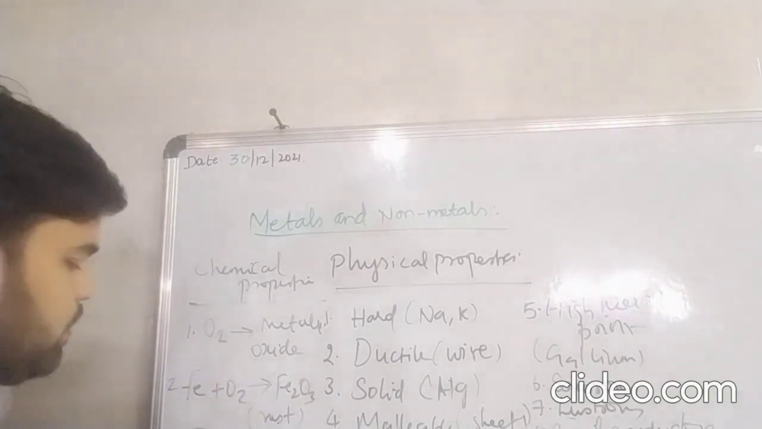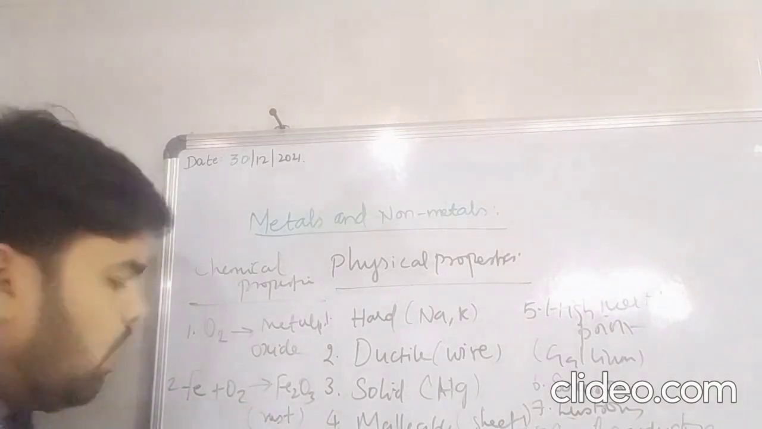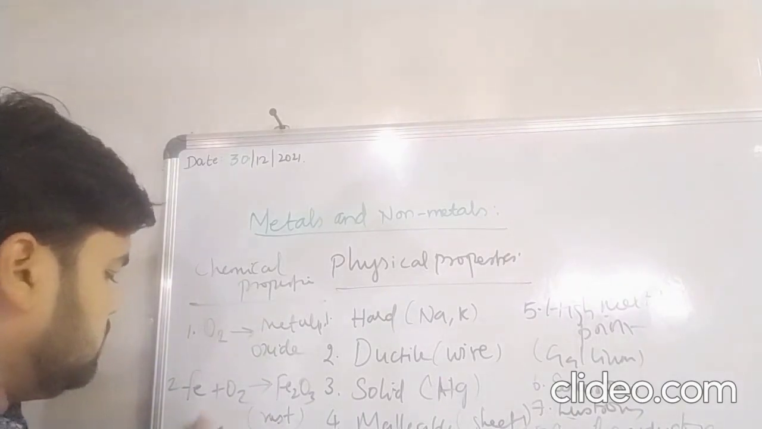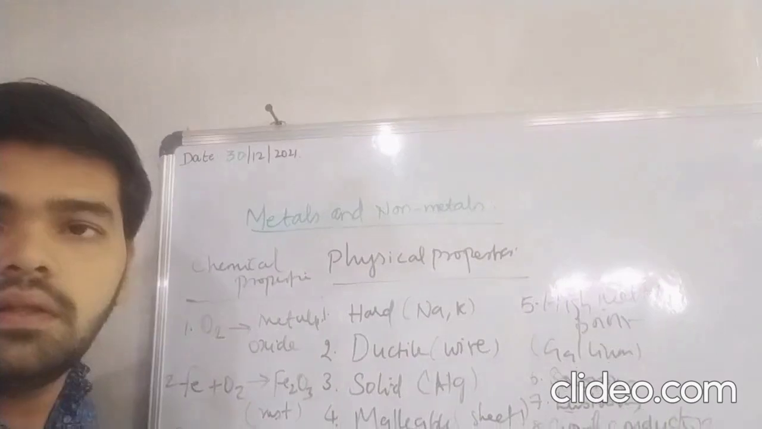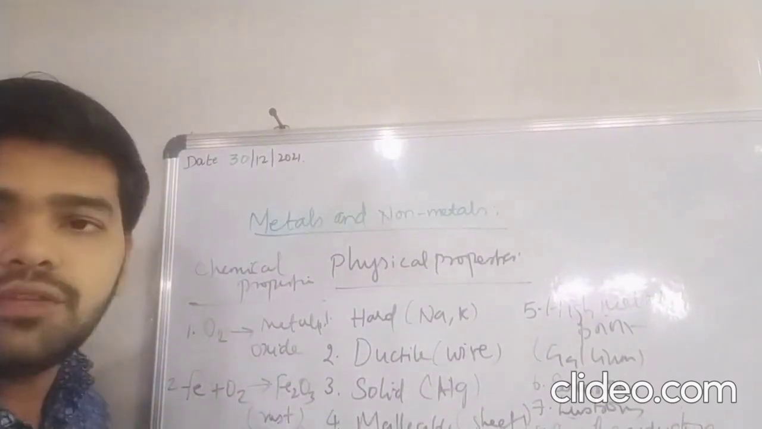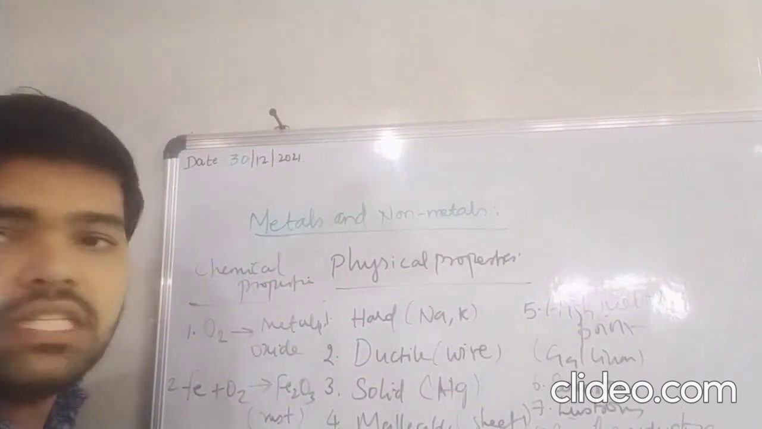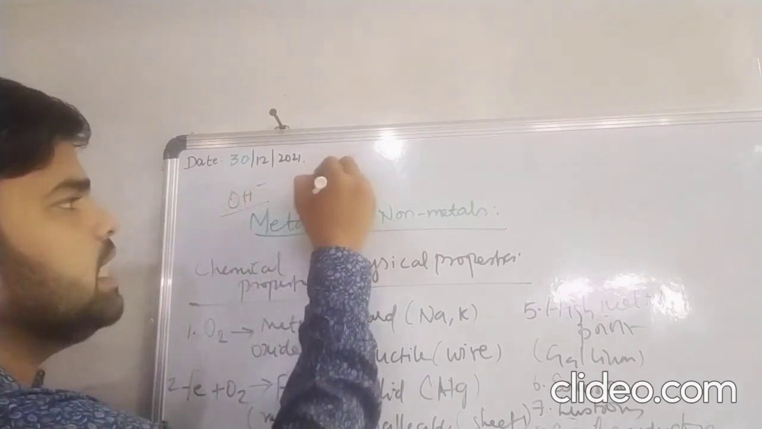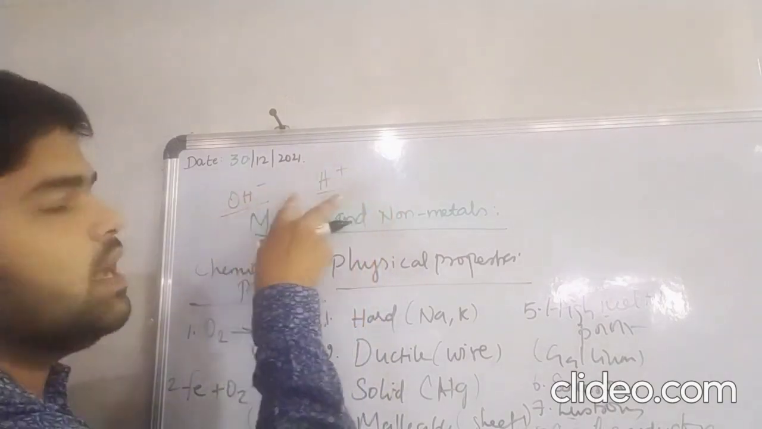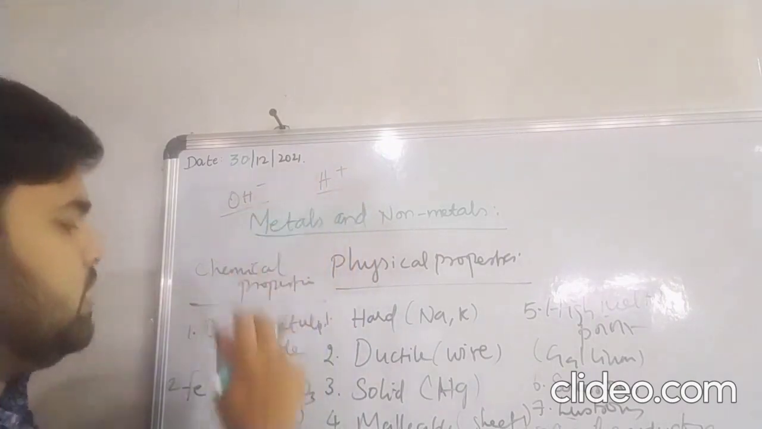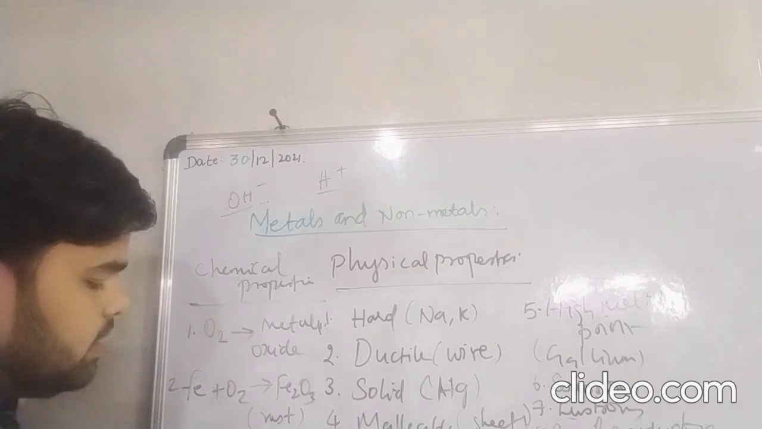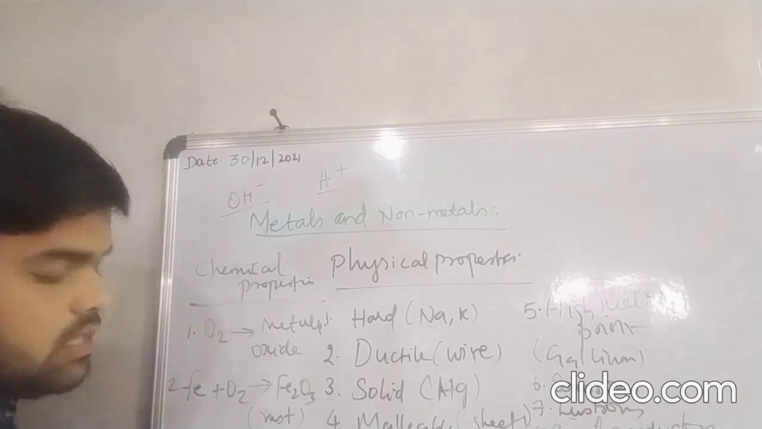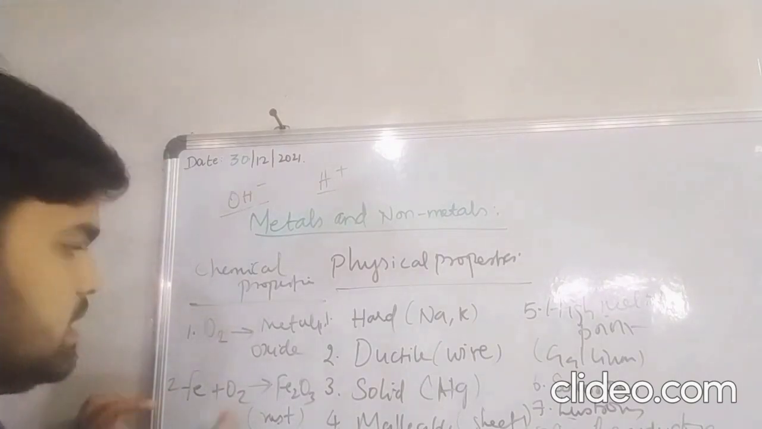Then the second property: when a metal reacts with water, it forms a base. What is meant by base? Which has OH minus, that is called a base. Acid means H plus. Both acid and base give water. If a metal reacts with water, Na plus H2O will give NaOH, that is a base, sodium hydroxide. This is the second property.